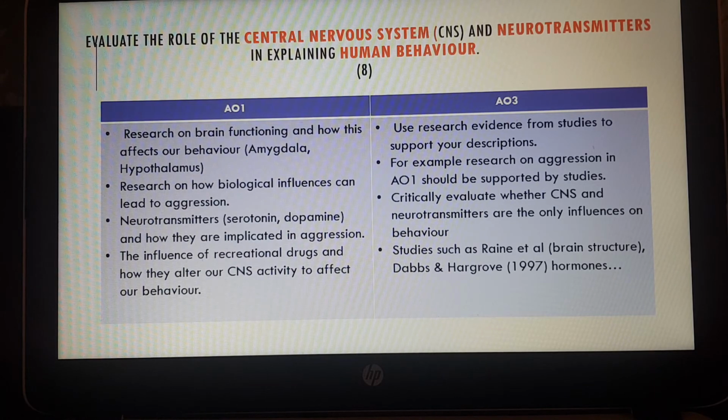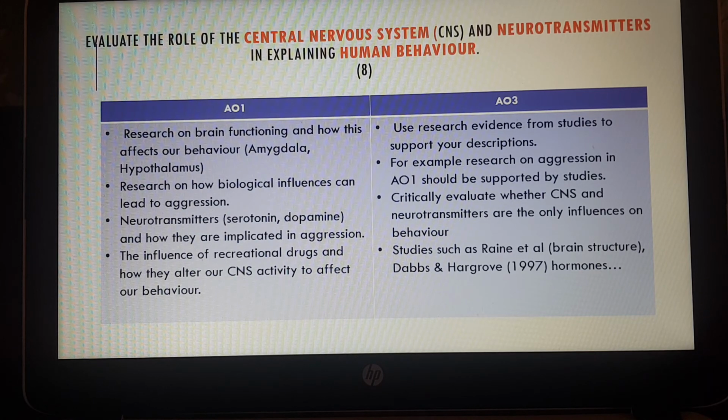Some examples of studies that you could use. Remember, for AO3 evaluation, you must use research studies. Studies such as Raine et al. is the classic study in the biological approach, which looks at the brain differences between murderers and non-murderers, so that's a good one to use. Also, Dabbs and Hargrove, '97, they looked at a study on hormones. These are all examples of studies in the textbook, in the biological section.